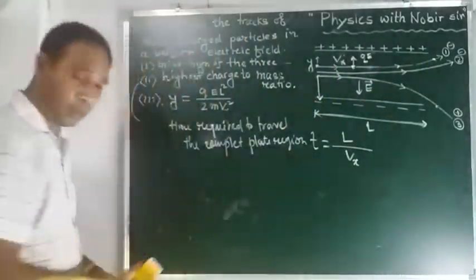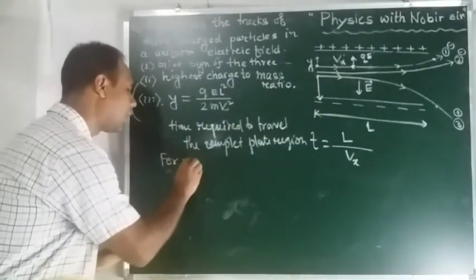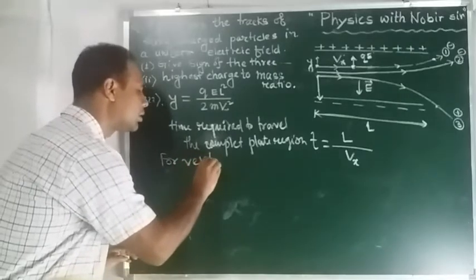Now for vertical movement, I have already mentioned these things.